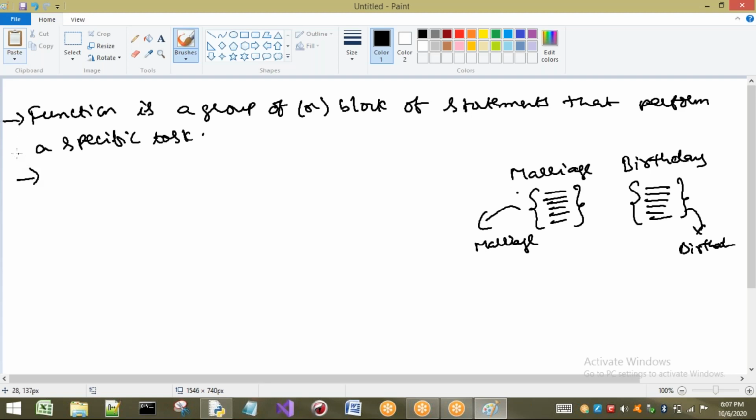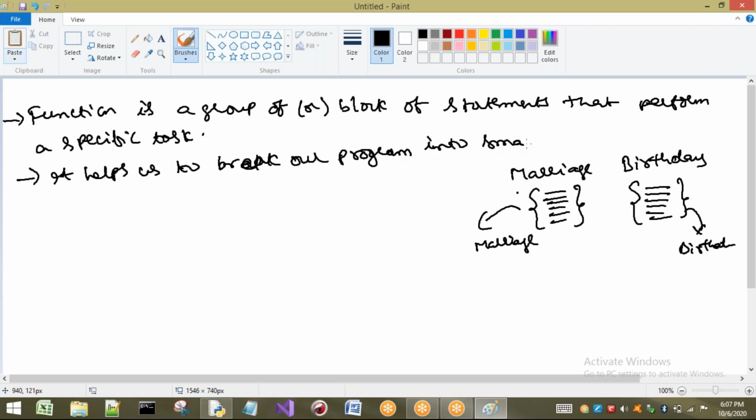So what is the use of this function? The main use of this function is it helps us to break our program into smaller parts, or we can say smaller modules. Okay, the main advantage of this one is what? We are going to break a large program into smaller modules, so that each individual module will have a separate task. For example, I will take a big function, that is a marriage function.